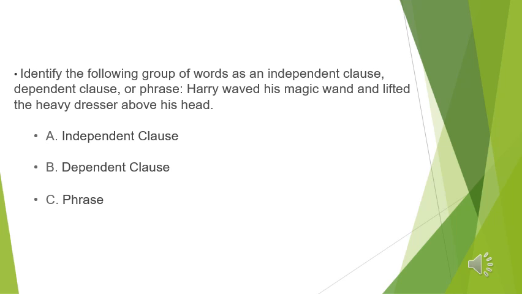Okay, next question. Identify the following group of words as an independent clause, dependent clause, or phrase. Let's read. Harry waved his magic wand and lifted the heavy dresser above his head.